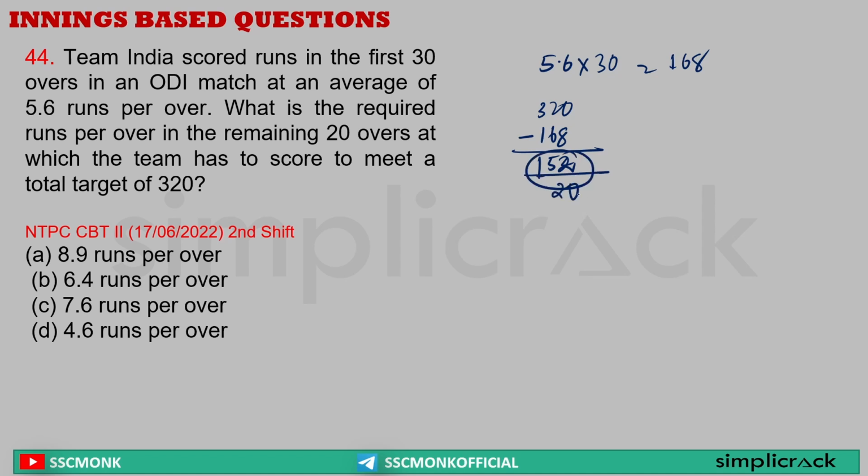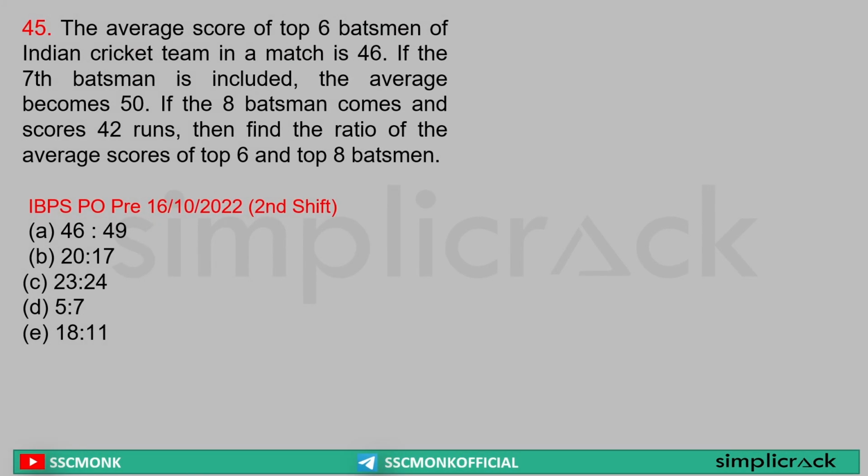That is to be completed in 20 overs. 152 divided by 20, that is equal to 2 7s are 14, 1 2 6s are 12, divided by 10. That is equal to 7.6 runs per over. Very, very simple. Next. The average score of the top 6 batsmen of the Indian cricket team in a match is 46. If the 7th batsman is included, I think we have solved this. This will be 46 to 49.